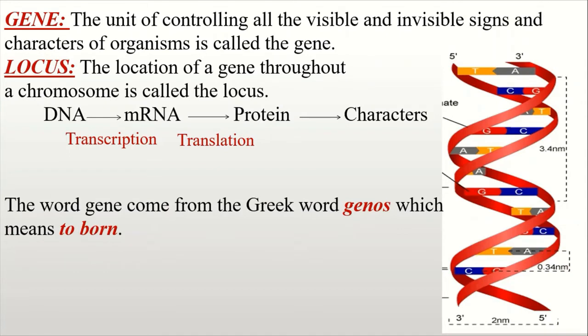It is observed that the word gene comes from the Greek word genus, which means to be born. It is observed that all the body cells contain the same type of chromosomes with the same type of genes, but the functions of the different types of cells are quite different. Why does this happen? This is due to enzymes.